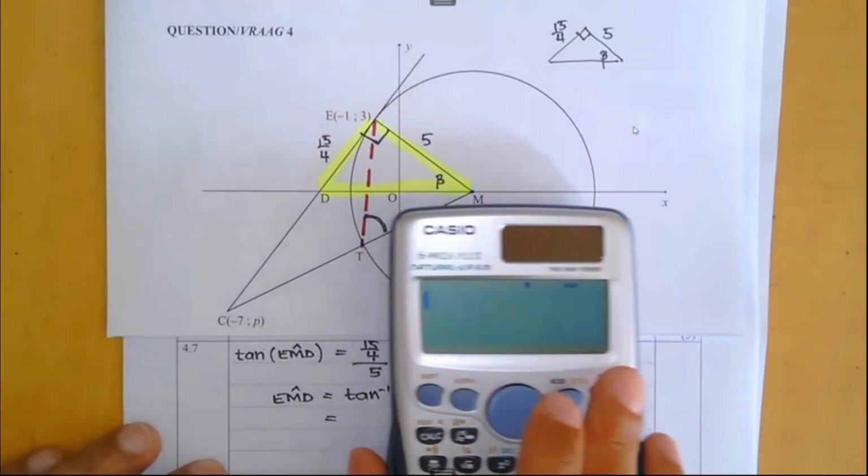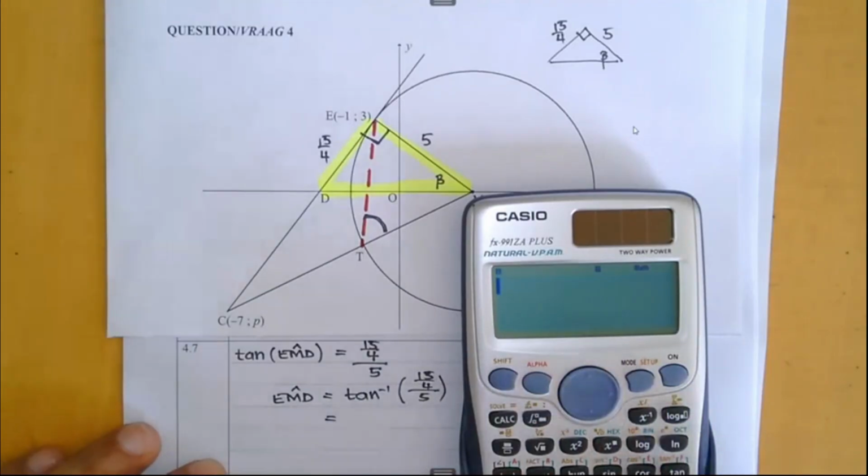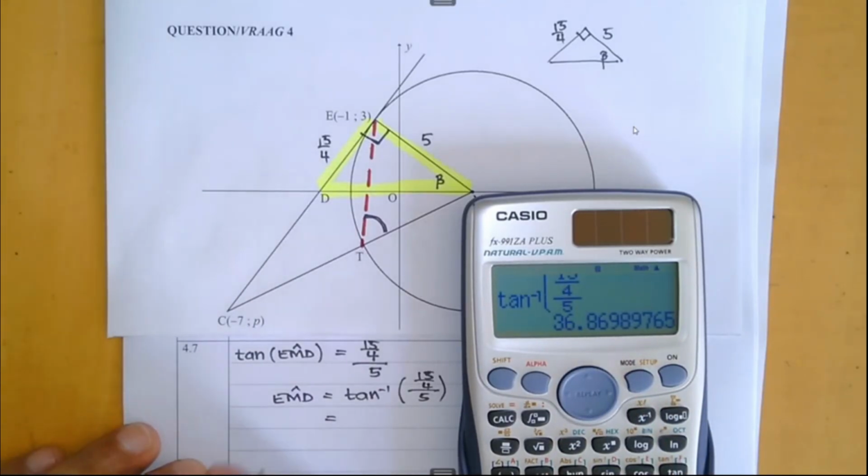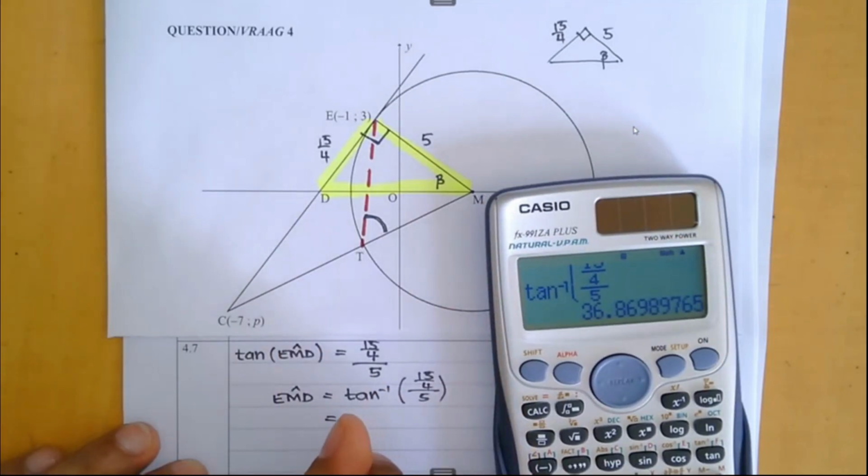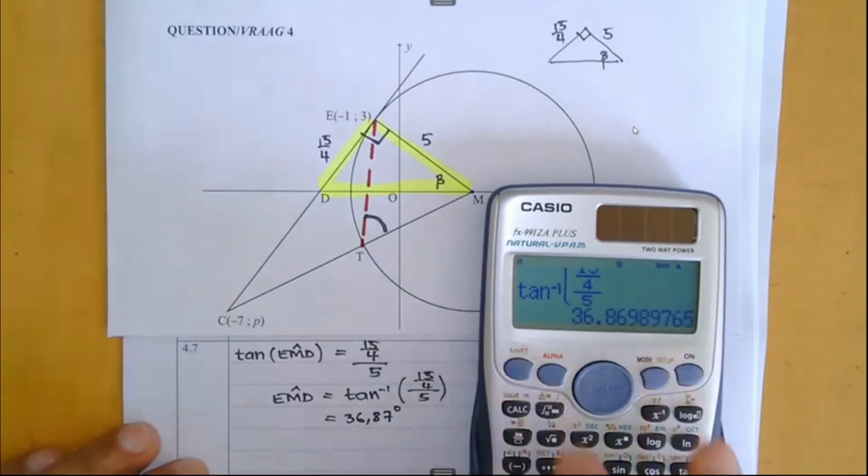Okay, type it in my calculator. I go and say arctan of 15 over 4 all over 5, and we get 36,8687, sorry, 36,87. Now, again, I like to just go and store these answers so I can use it at the end.